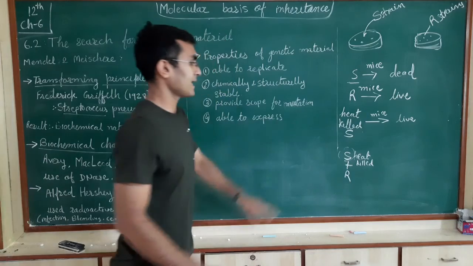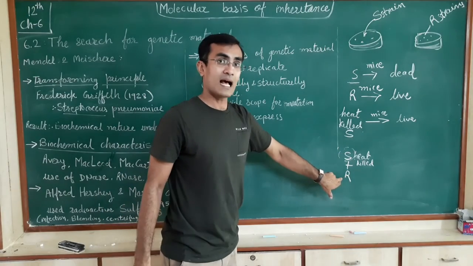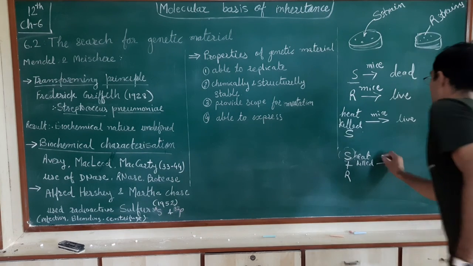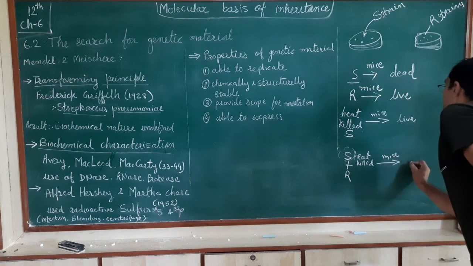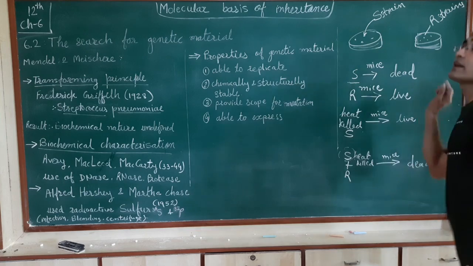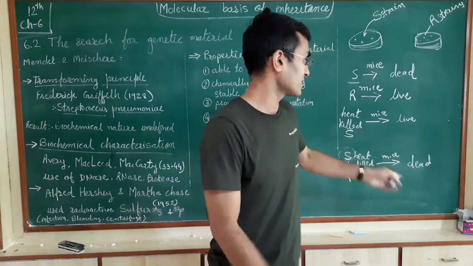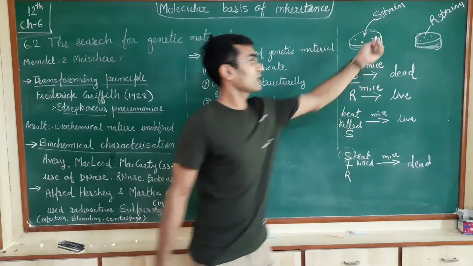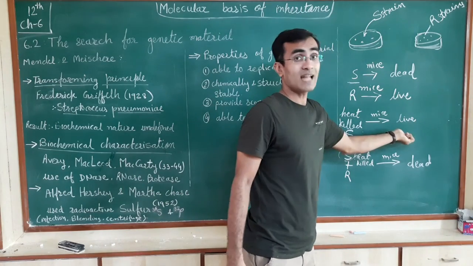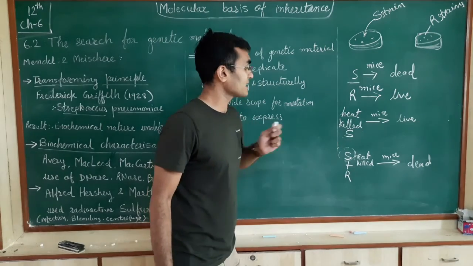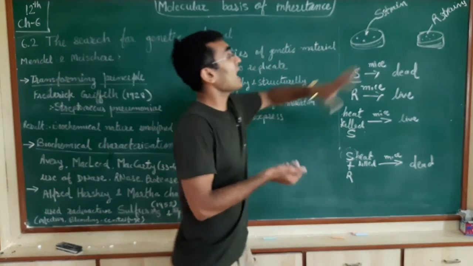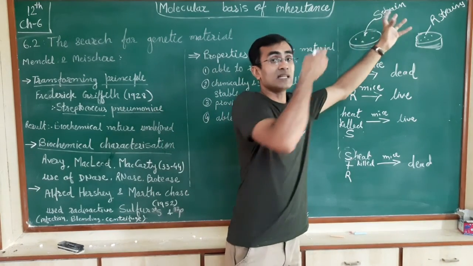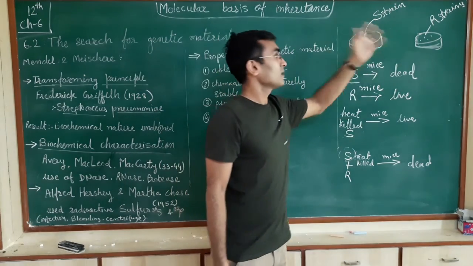This is the heat-killed S strain and the R strain, that means the rough strain. When we inserted this into the mice, what happened? These were dead. Now he got the surprise result. Why? When the S strain is killed, the mice live. Now when it is mixed with the R strain, though the R strain does not have any capacity, it does not have the content which is able to kill the mice.